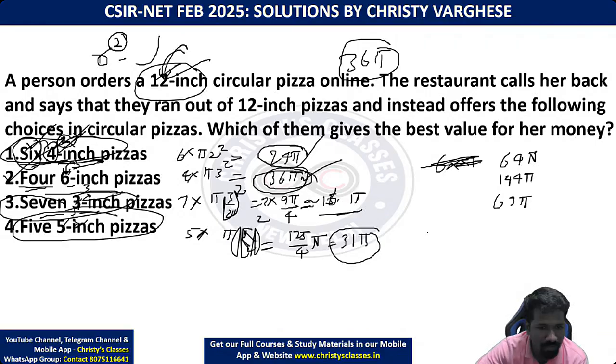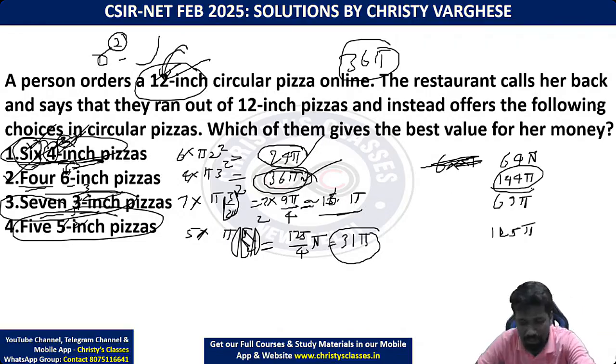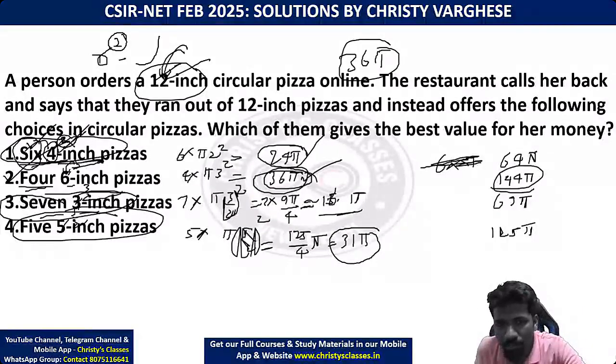Fourth case it is 5 into 25, 125 pi. Yeah, still this is better. So if you consider radius, fortunately here the answer is not changing, even if the whole area will definitely change, but comparing all 4 cases, still the second option is the same.